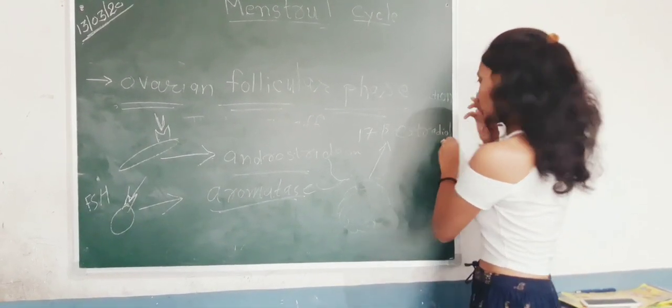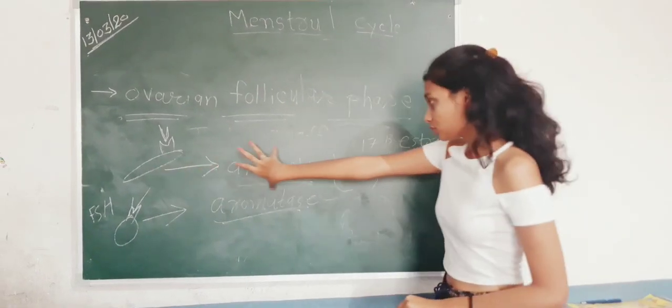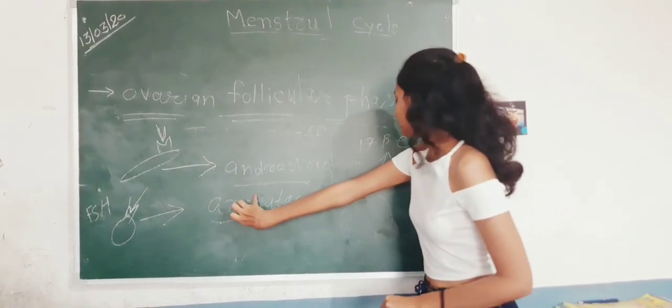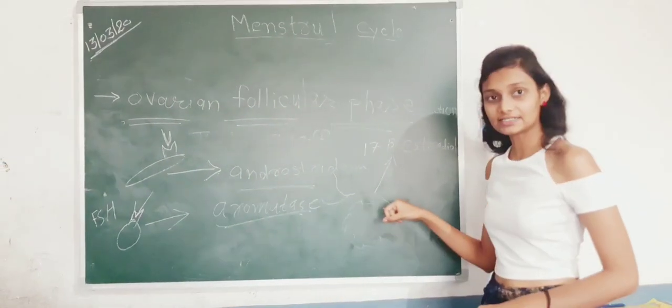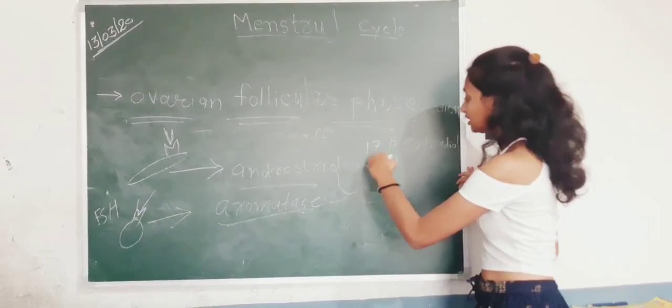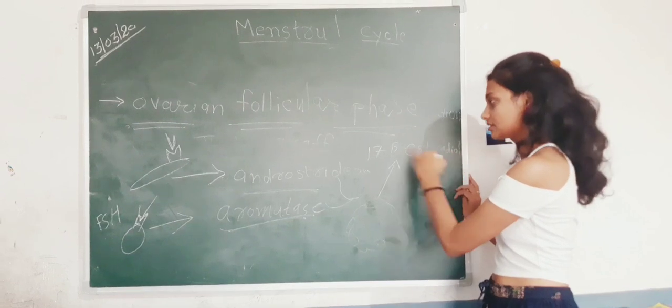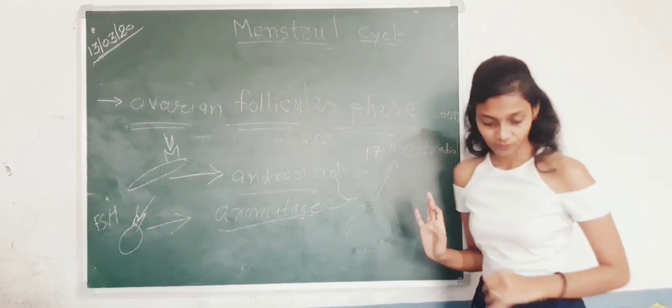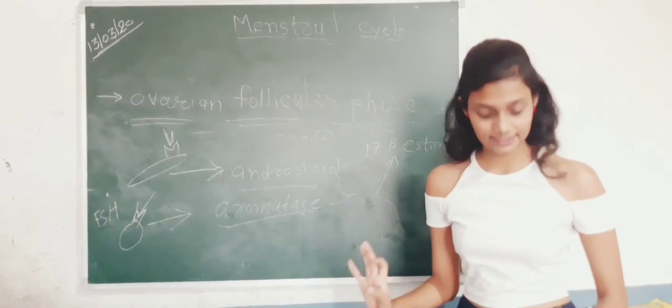So androstenedione and aromatase work on a theca cell, which makes the theca cell 17 beta estradiol. This was the first phase.